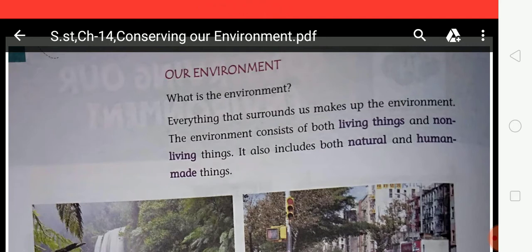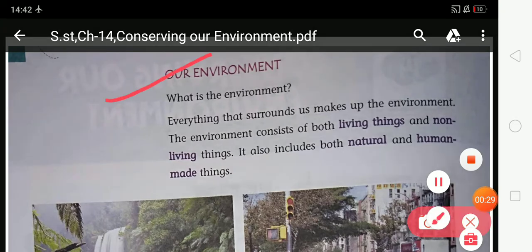I am a subject teacher of social studies, and in this video we are going to discuss chapter number 14, that is conserving our environment. So students, in this video we are going to discuss the environment and threats to our environment, deforestation and global warming. So look at this.